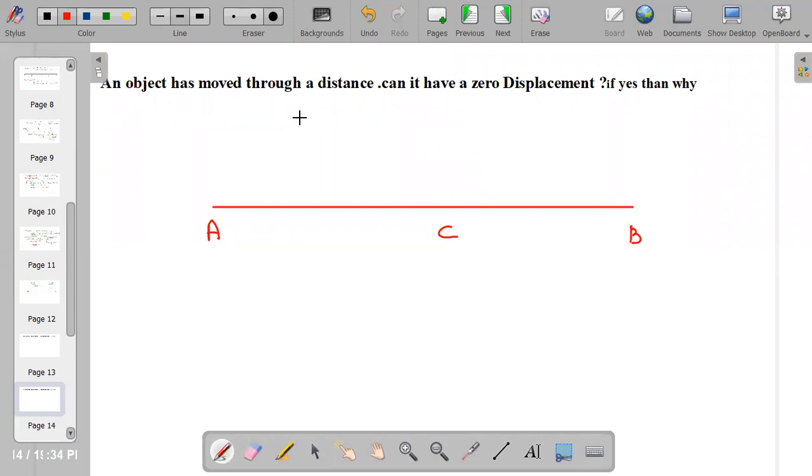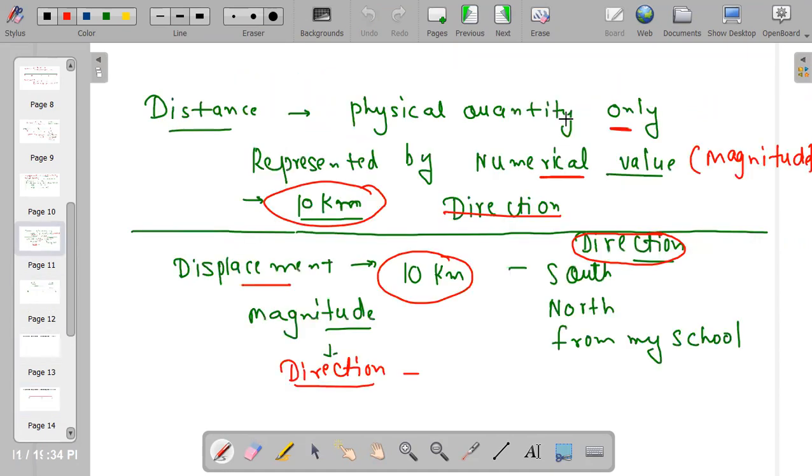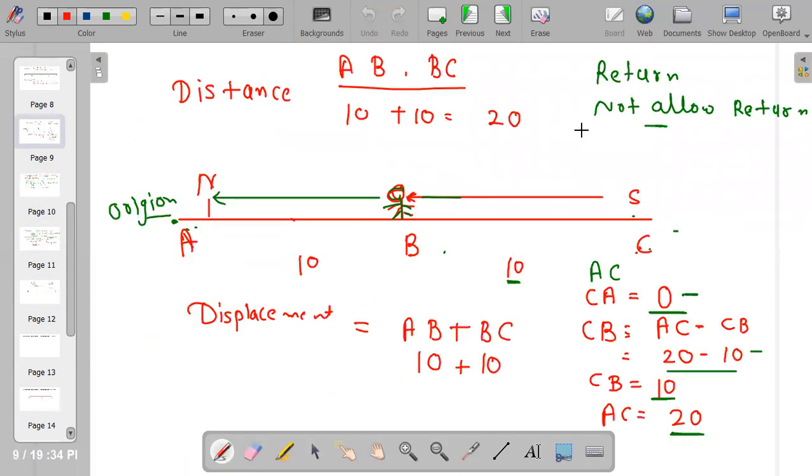Okay. So yes, if an object has moved through a distance, obviously yes, it can have zero displacement. Why? Because displacement can be zero. Okay, we are having so many questions. Let me find that question particularly. This question says that in the same thing, distance can be zero.